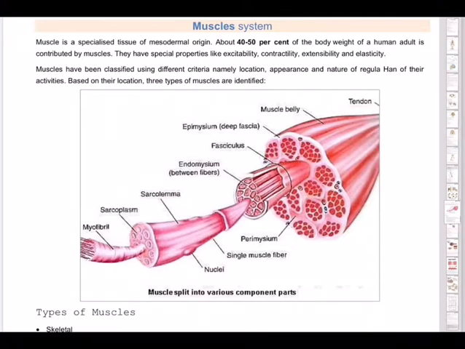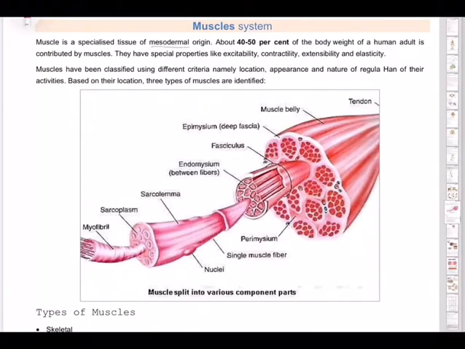So it is compulsory that muscles should be involved in locomotion as well as movement. Many times when you are playing in the ground, you have the experience of a muscle catch. That means there is something wrong with the muscle and you are not able to move or play your game.